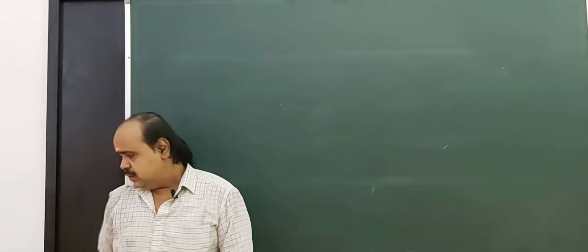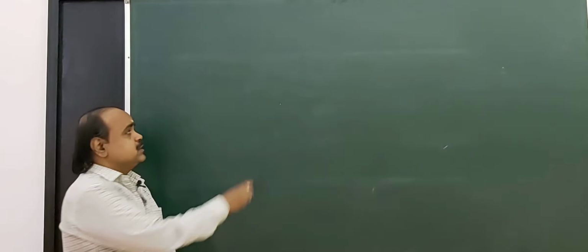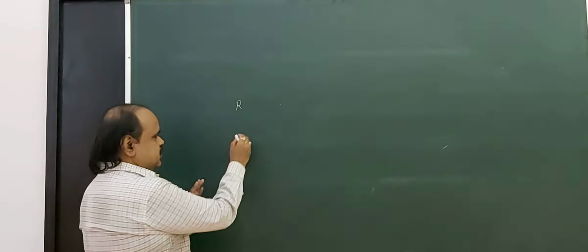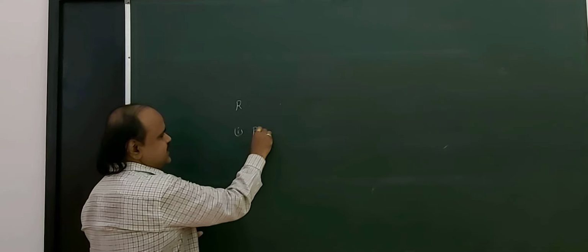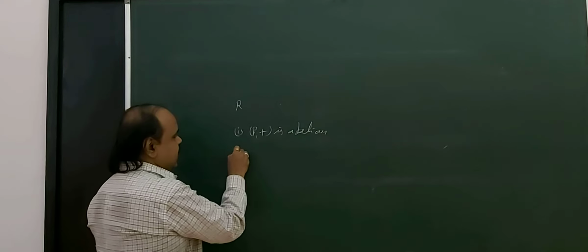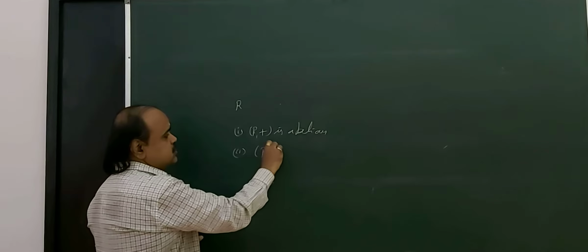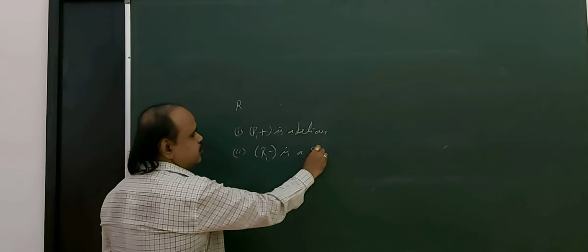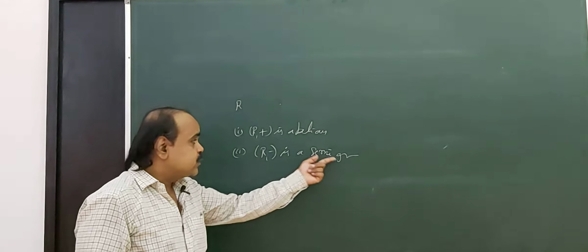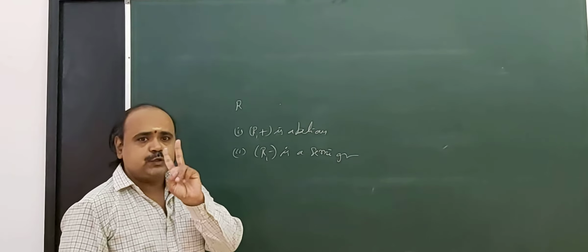Okay. What we say, a non-empty set capital R is a ring. What is the second condition? For example, first condition is (R, plus) is abelian. And the second one is (R, dot) is a semigroup. Semigroup means it satisfies only two properties.